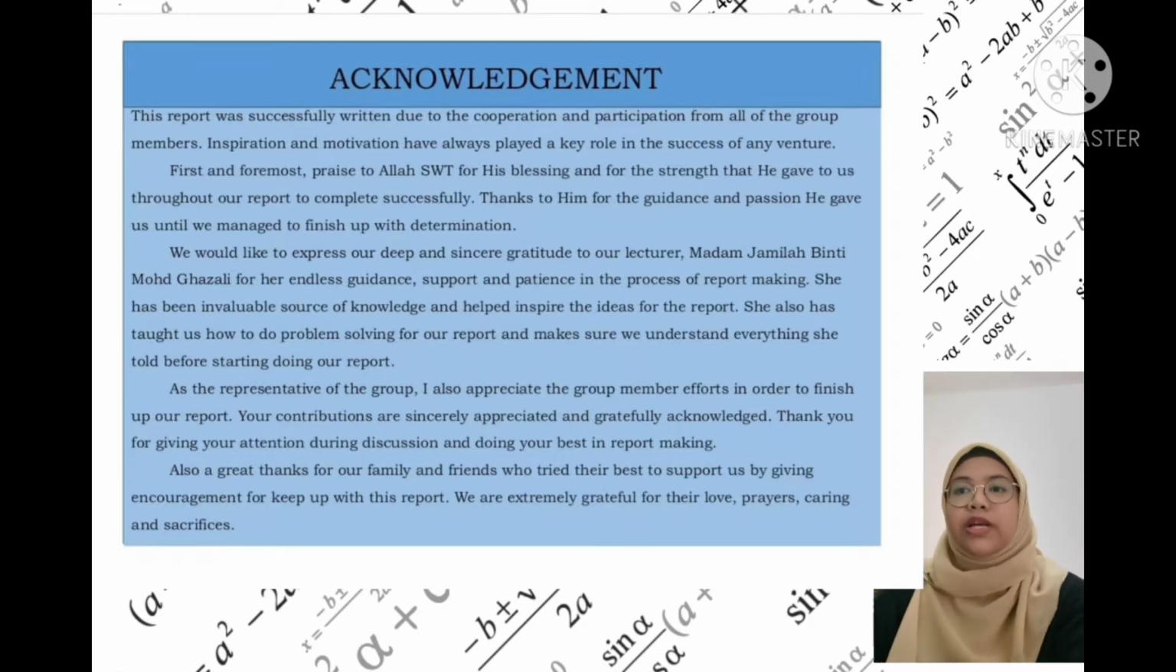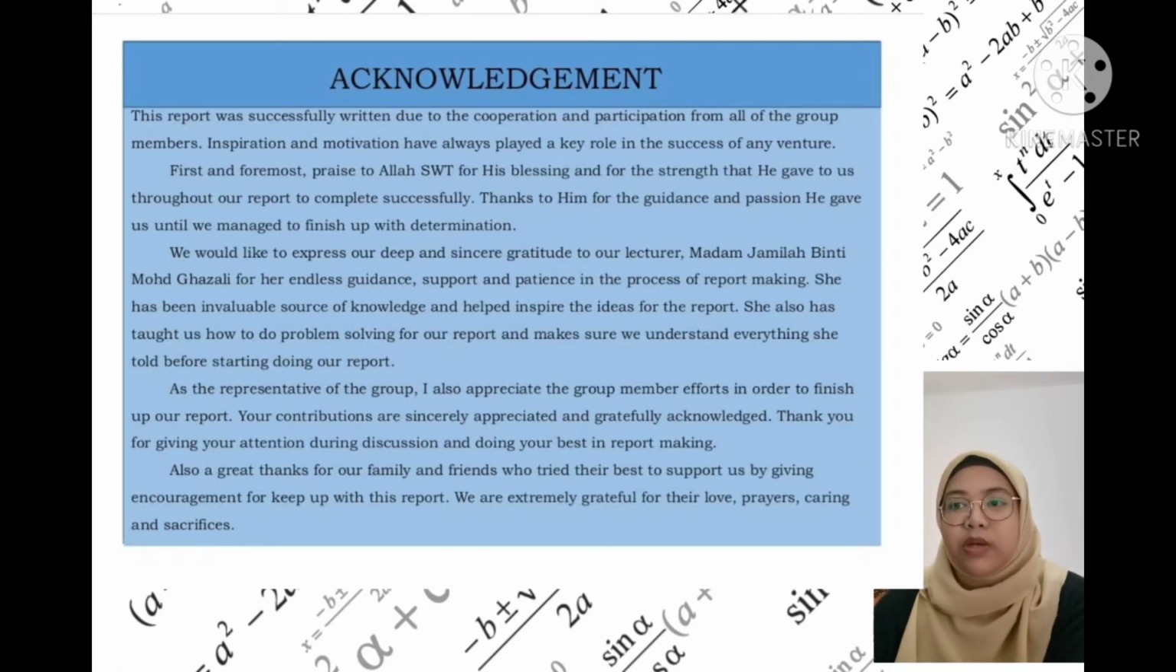So today I would like to talk about acknowledgement. This report was successfully written due to the cooperation and participation from all of the group members. Inspiration and motivation have always played a key role in the success of any venture. First and foremost, praise to Allah Subhanahu wa Ta'ala for His blessing and for the strength that He gave to us throughout our report to complete successfully. Thanks to Him for the guidance and passion He gave us until we managed to finish with determination.